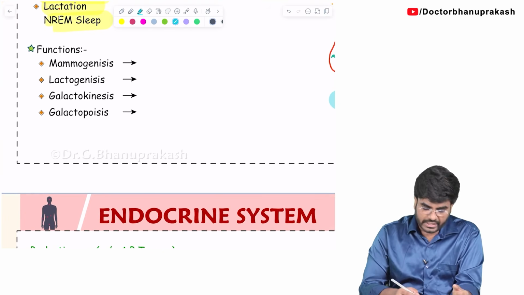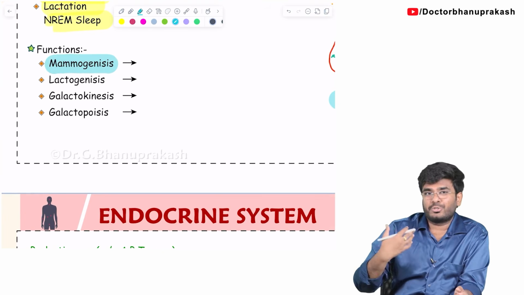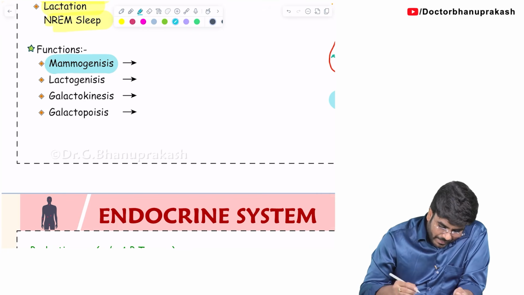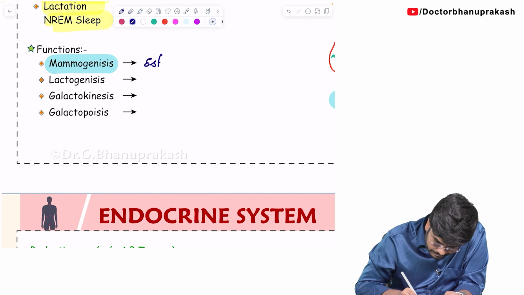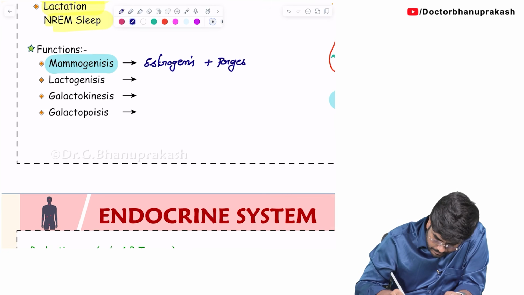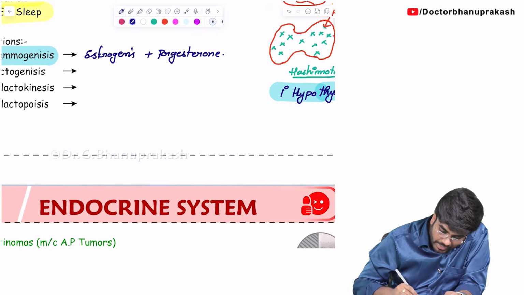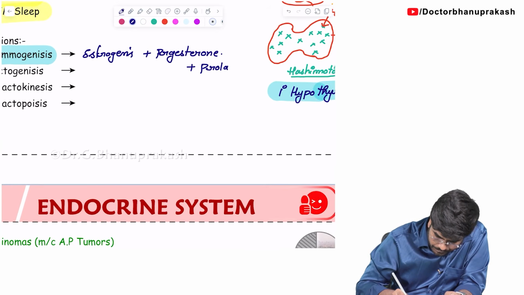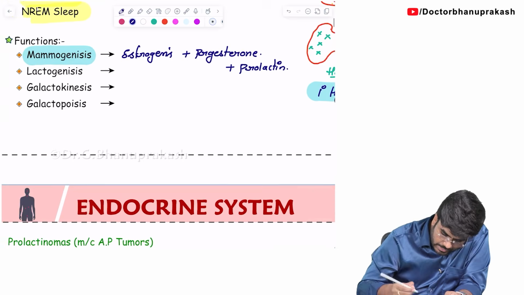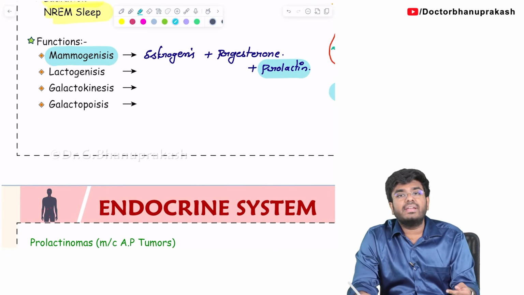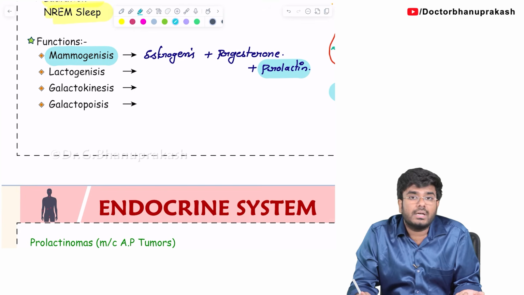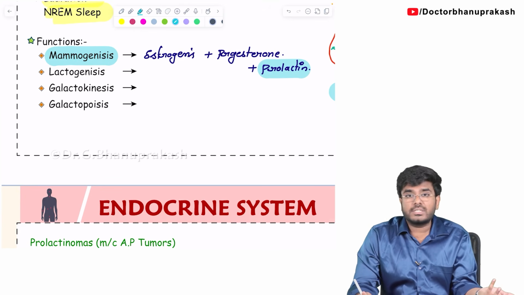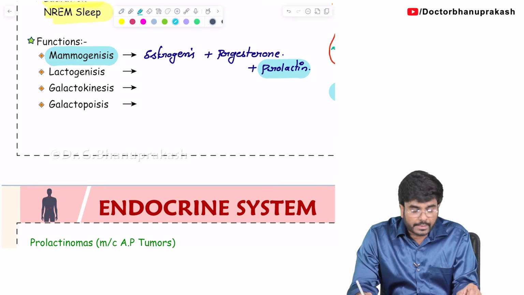Next, what is this prolactin doing? This is also a question which was tested in the exams. For the development of the breast, there is mammogenesis. What is required? Estrogens are required. Next, progesterone is also required. And prolactin also. So yes, prolactin helps in breast development. That is the reason why a male who is having hyperprolactinemia, or high levels of prolactin, can develop breasts, that is gynecomastia. Hyperprolactinemia can lead to gynecomastia.